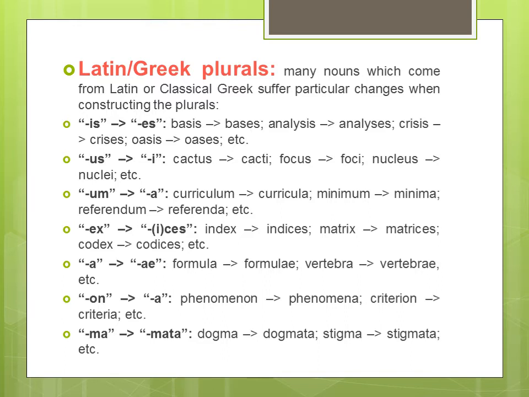It is considered a very beautiful language, and this was actually used in ancient Rome or Greek, you can say. On the slide you can see some of the Latin words and how we make their plurals. Let's see. And of course, I would be explaining the meaning also of some of the words which you do not know.